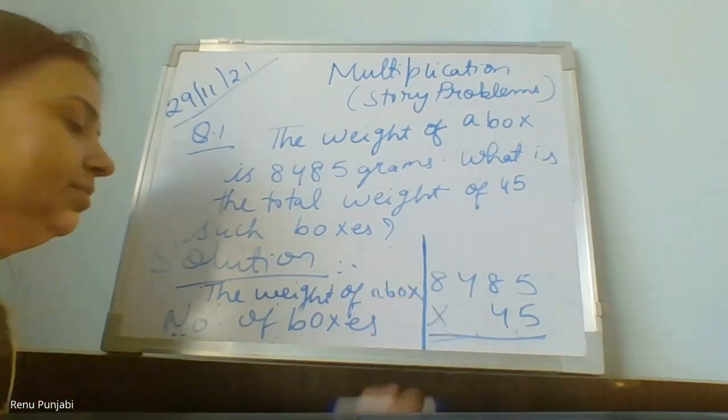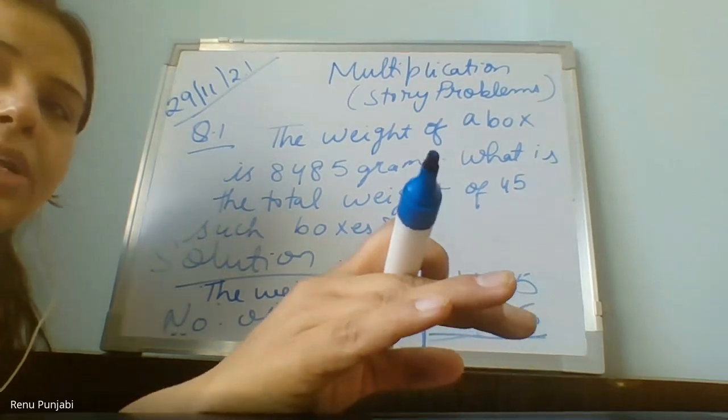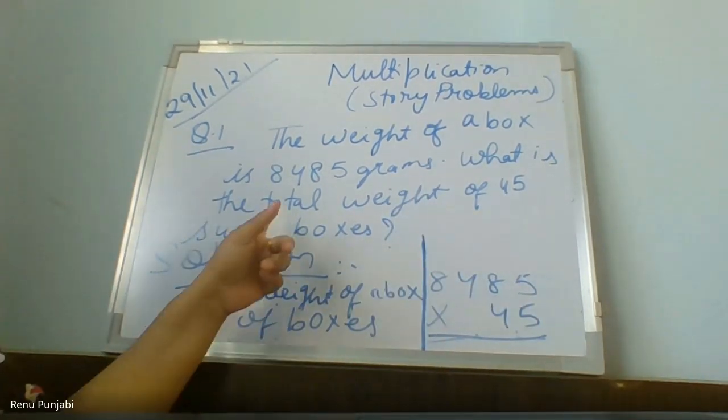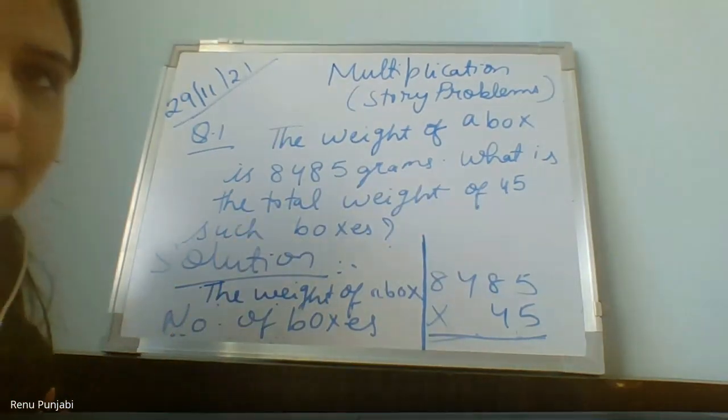What is your answer coming? Your last statement will be, what will be your last statement? Total weight of 45 boxes. This will be your last statement.